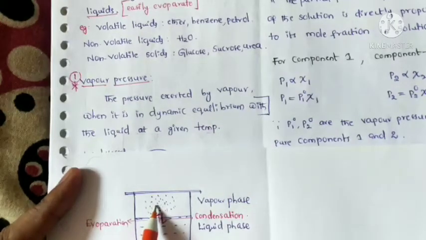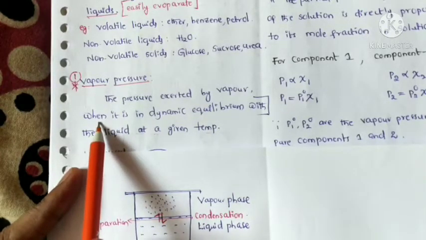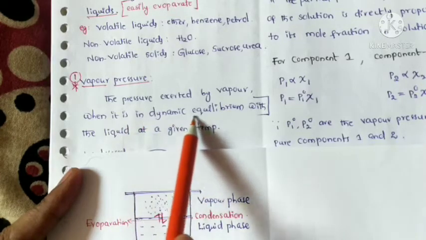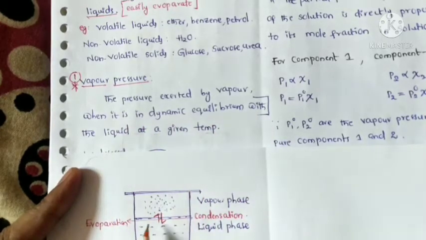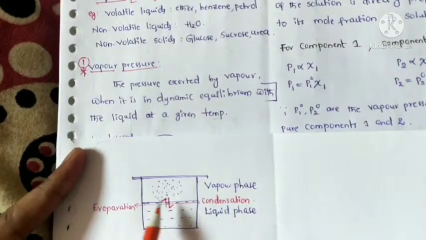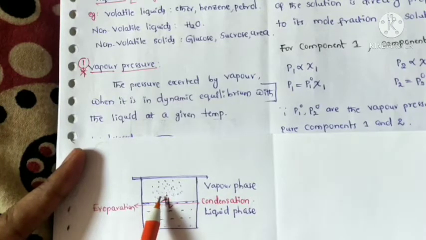This vapor exerts some pressure on the liquid surface when the vapor is in dynamic equilibrium with the liquid. At this stage, the vapor exerts some pressure.